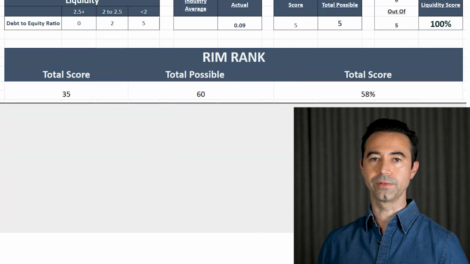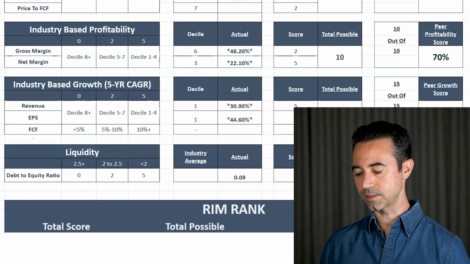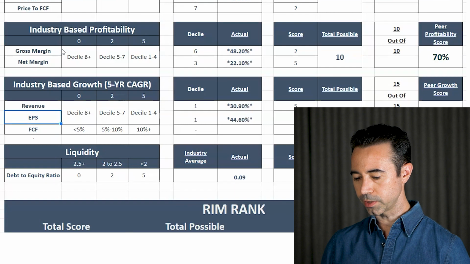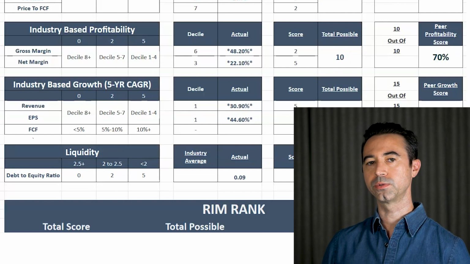I like to see this at 70. What we got here is basically showing us that this company is really good with growth, it's pretty good with profitability, and it's fine with liquidity. So the question is, are these three going to be okay for you to buy the stock?